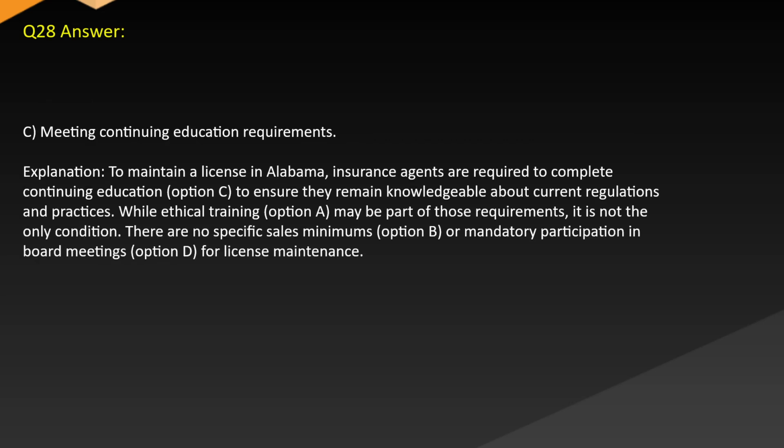Answer C. Meeting continuing education requirements. Explanation. To maintain a license in Alabama, insurance agents are required to complete continuing education, option C, to ensure they remain knowledgeable about current regulations and practices. While ethical training, option A, may be part of those requirements, it is not the only condition. There are no specific sales minimums, option B, or mandatory participation in board meetings, option D, for license maintenance.